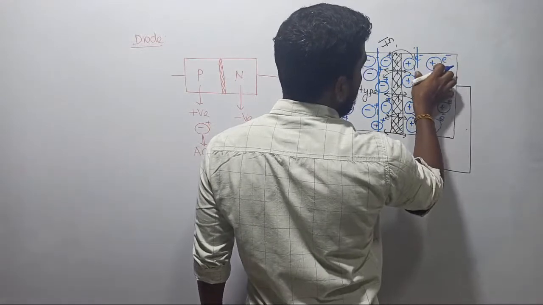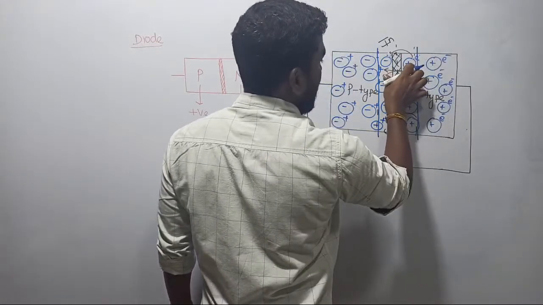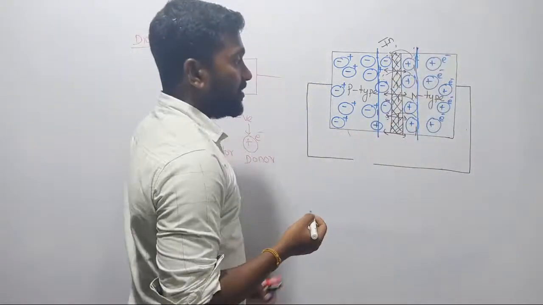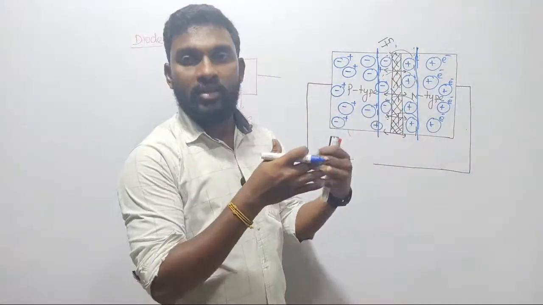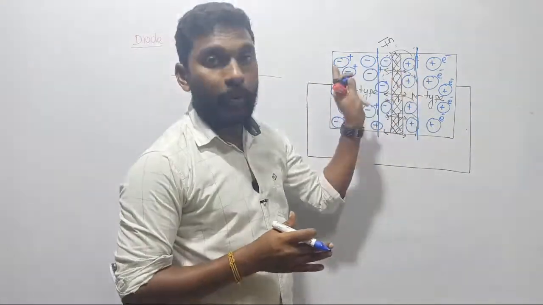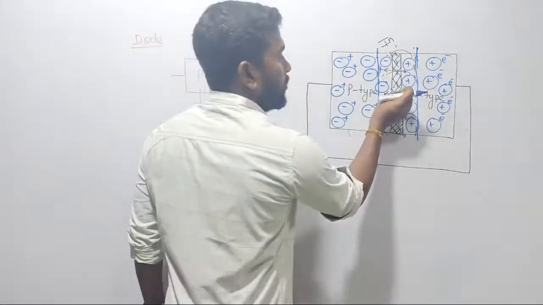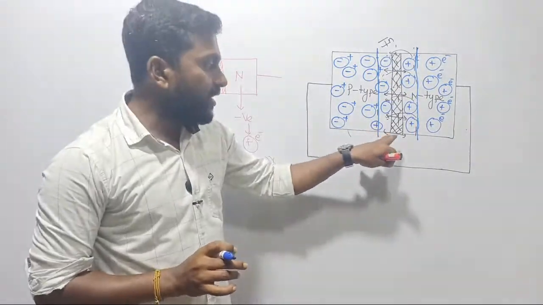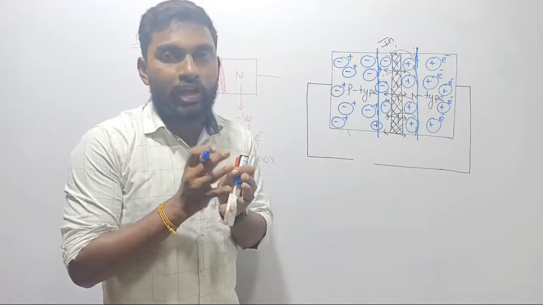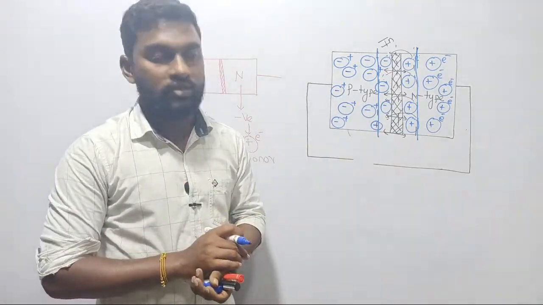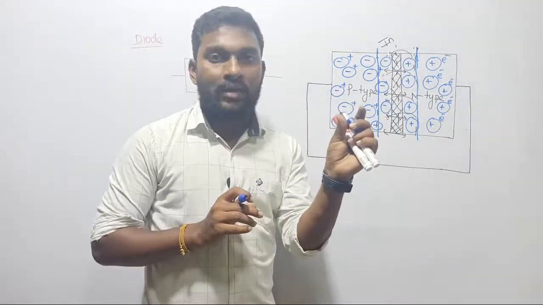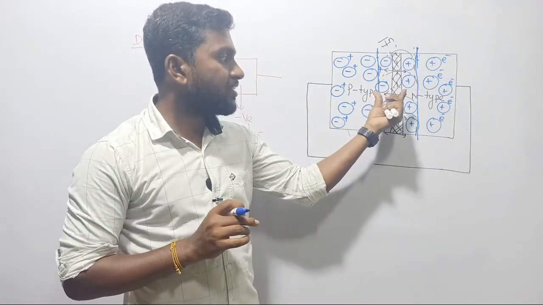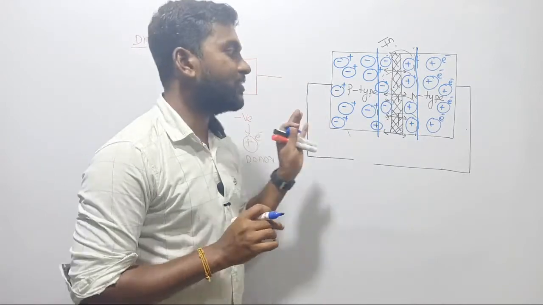Now it will become neutralized, it will be ionized. Now if you observe, the rest of the electrons and holes may try to pair with each other, but it is not possible because the distance is very high now. Listen, inside this semiconductor material we have some free electrons and free holes. If the distance between the electron and hole is very small, then they will combine together. If the distance is very high, then they won't combine. That's all.